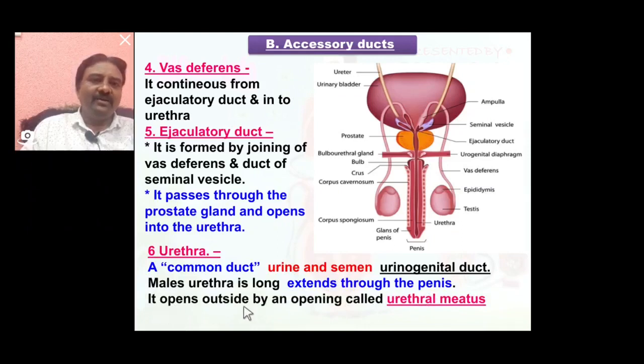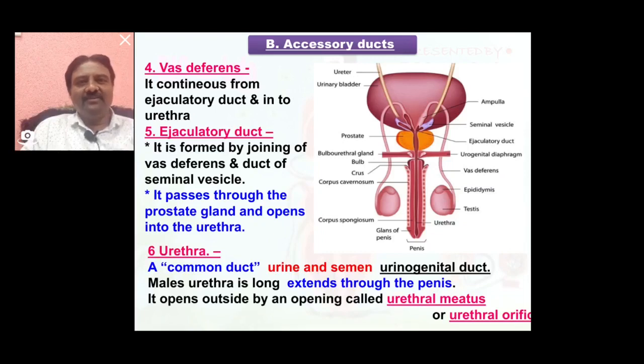It opens outside by an opening called the urethral meatus. This is the urethral meatus or urethral orifice. So here we discussed in detail what accessory ducts are present in the male reproductive system.